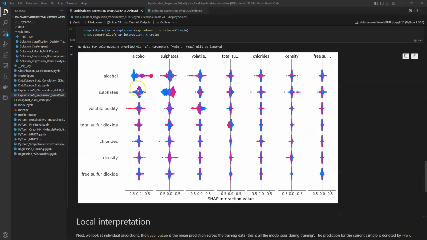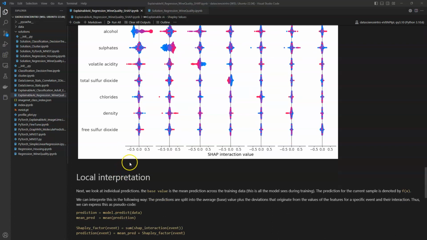And now we can, for example, look at how the Shapley values behave if we have the team of alcohol versus sulfates or alcohol versus volatile acidity and so on and so forth. So we get an insight of how the combination of different team players interact with the predictions.